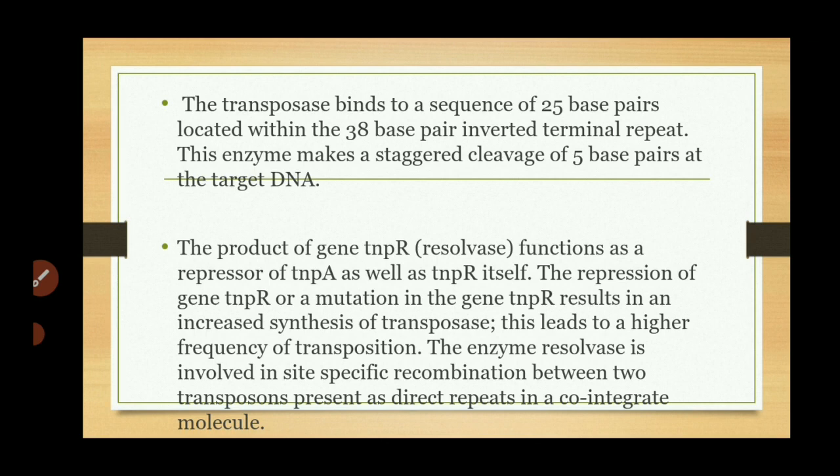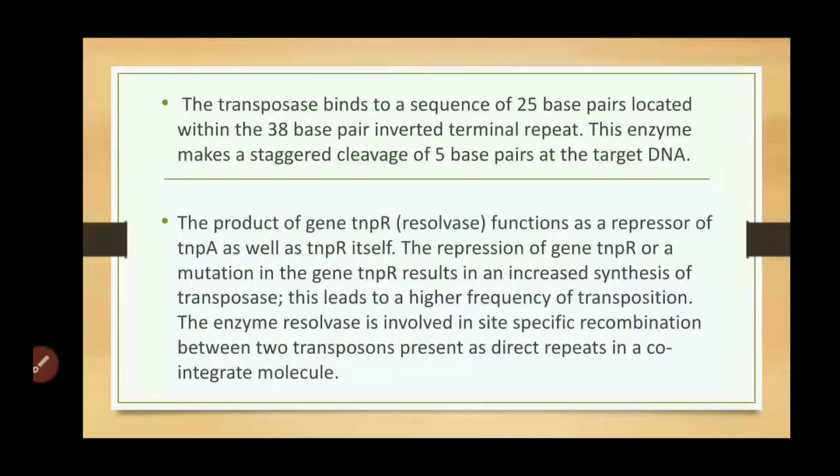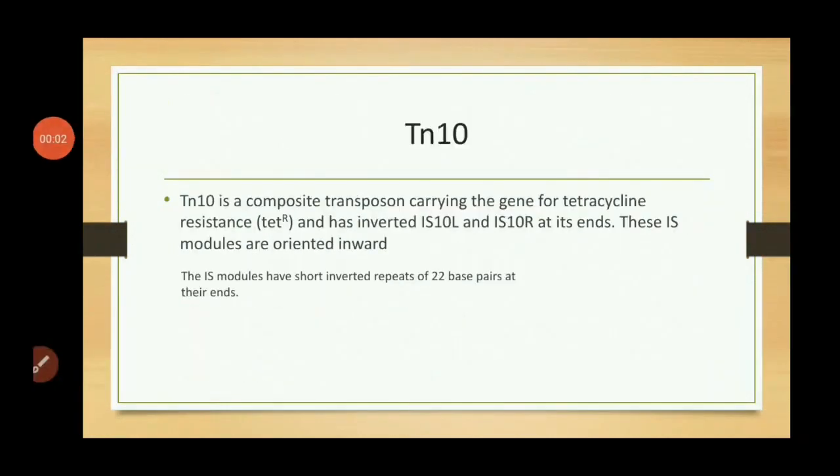The enzyme resolvase is involved in site-specific recombination between the two transposons present as direct repeats in a co-integrated molecule. Next is Tn10. Tn10 is a composite transposon carrying the gene for tetracycline resistance and has inverted IS10L and IS10R at its ends. These IS modules are oriented inwards.